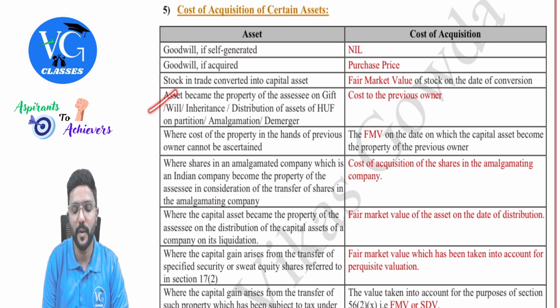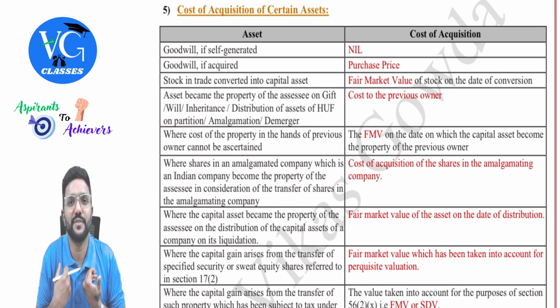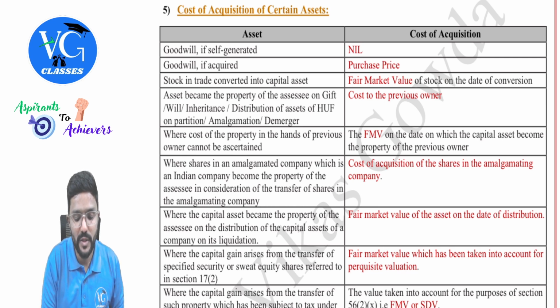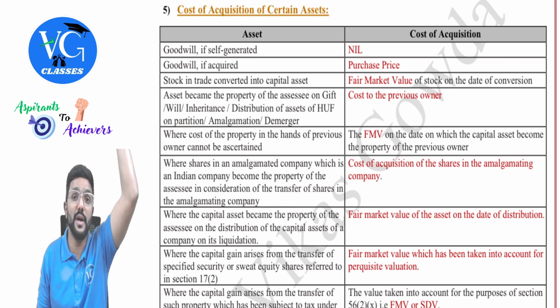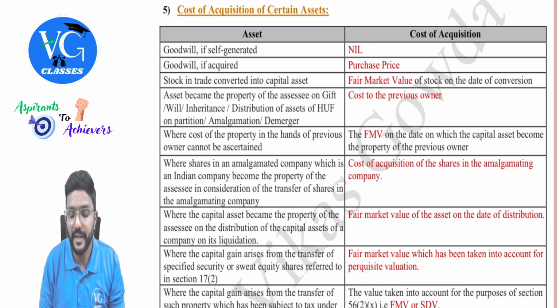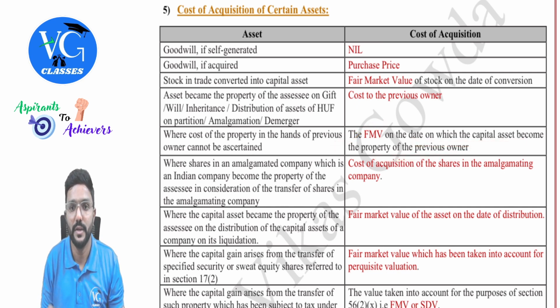Then, if asset becomes the property of an assessee, that is the recipient, on gift, will, inheritance, or distribution of assets of HUF to their members on partition or amalgamation or demerger. So what would be the cost of acquisition for the receiver? Cost to the previous owner. And sir, what if the cost to the previous owner cannot be determined? We don't know. And the previous owner is gone forever. Okay. Yes, in that case, we will take the FMV on the date on which the capital asset became the property of the previous owner as the cost of acquisition.